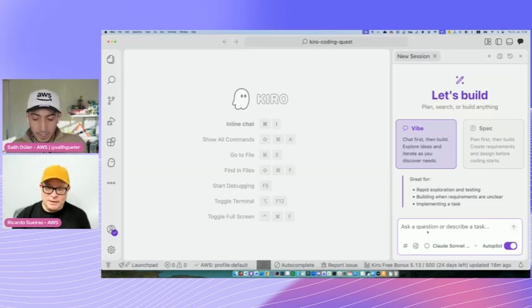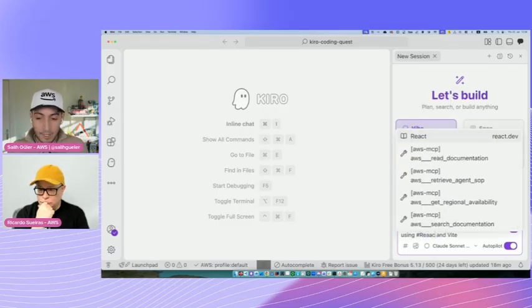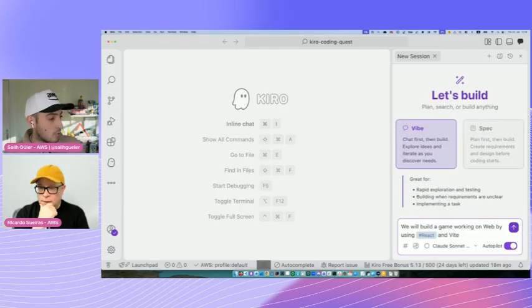I will say we will build a game working on web by using React and Read. So here's the situation. For React, we have documentation out of the box from Kiro itself, but for Read, we don't have it. So hang on, let's look. You did something there that I didn't. That was too quick for me. You used the hash. Okay. Exactly.